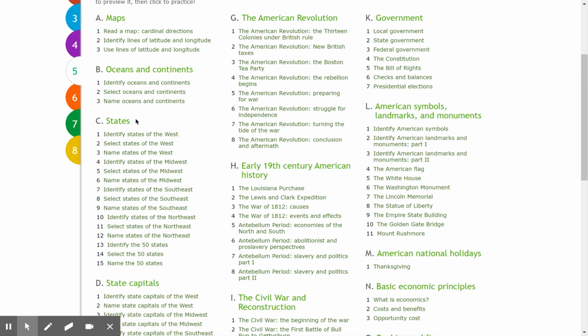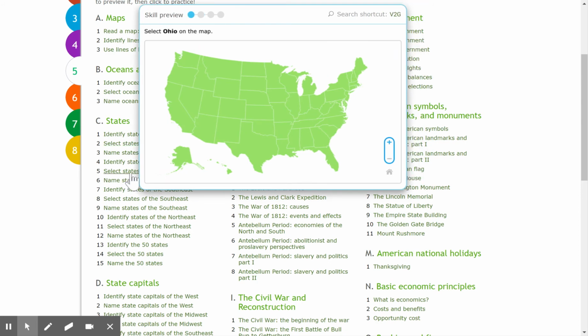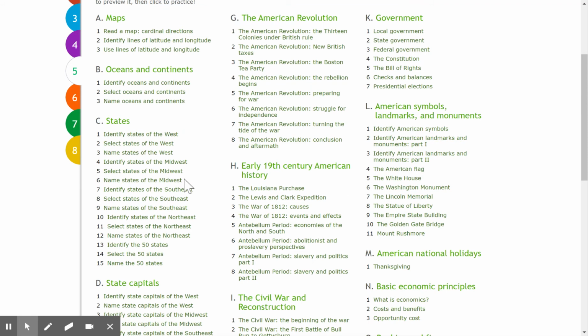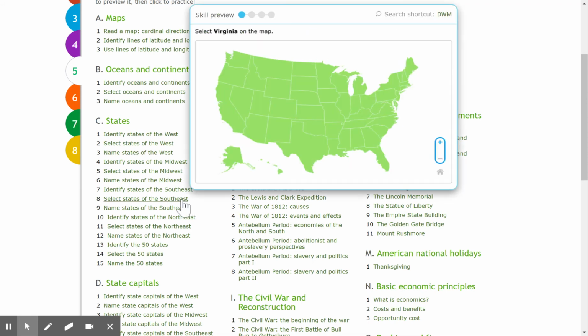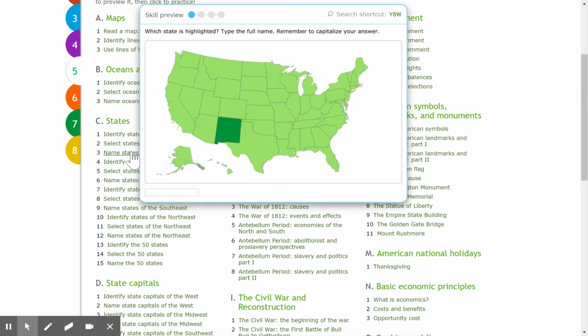C2, 5, and 8. So C2 is right here. Select the states of the West. C5 is right here. So you'll be looking at specifically the Midwest. And C8 is right here, the Southeast. Now you will notice that there are a lot more. There's different ways to practice. You can identify, select, or name.